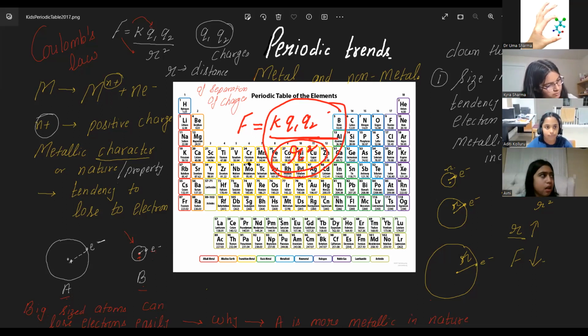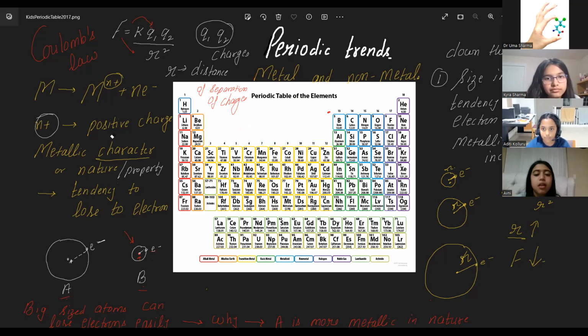So we are good with this? Okay, fine. So that's down the group. Now let's work across the period. Ready? Across the period. Let's give the turn to Kyra first, then Aditi, and then Avni. Yes, Kyra, across the period, what happens to atomic size?